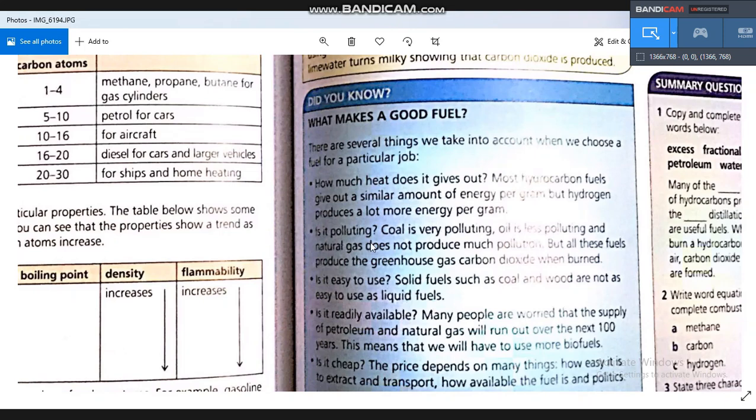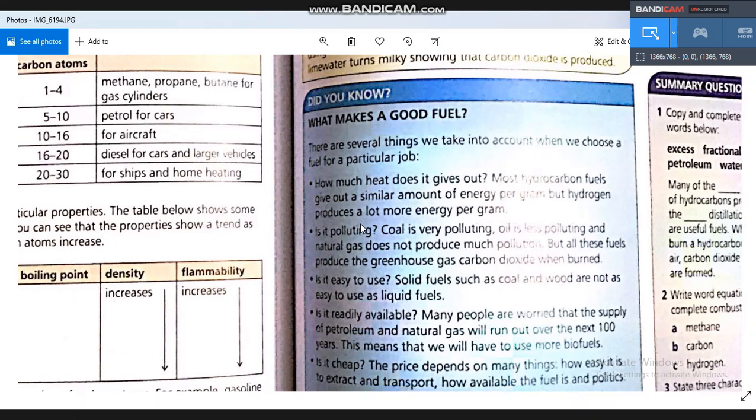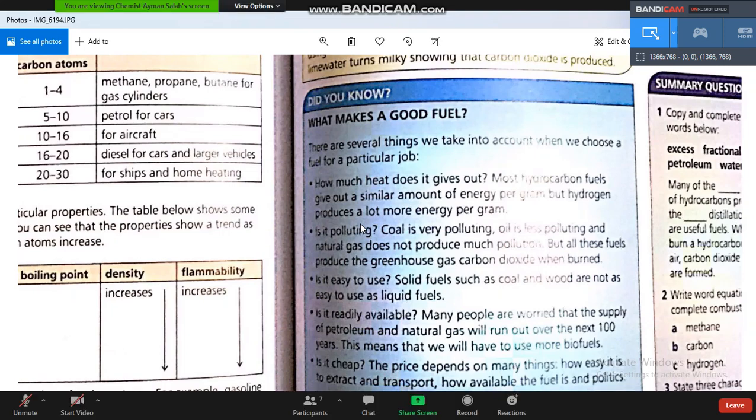The second one is pollution. We all know that burning coal produces a very large amount of pollution compared to petrol. We have, for example, coal, oil, and natural gas. Which one will be more polluting? The solid one.